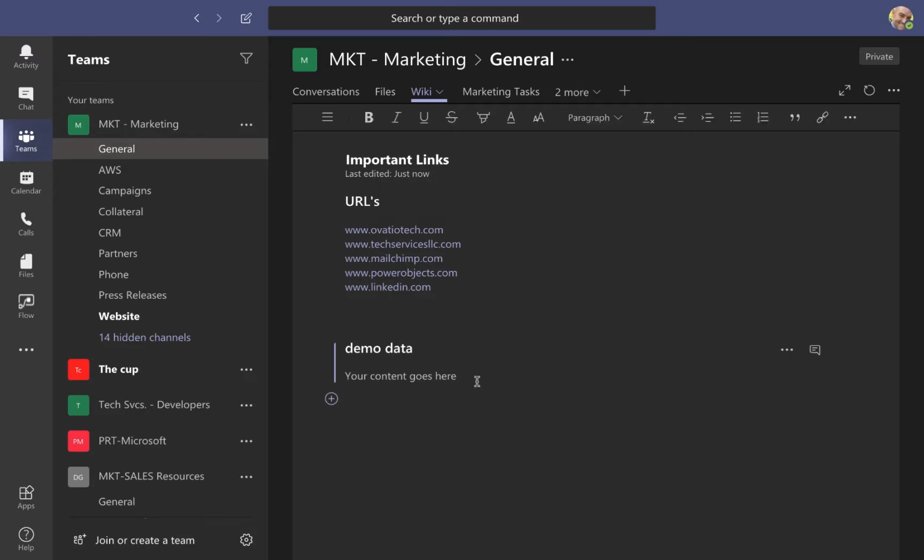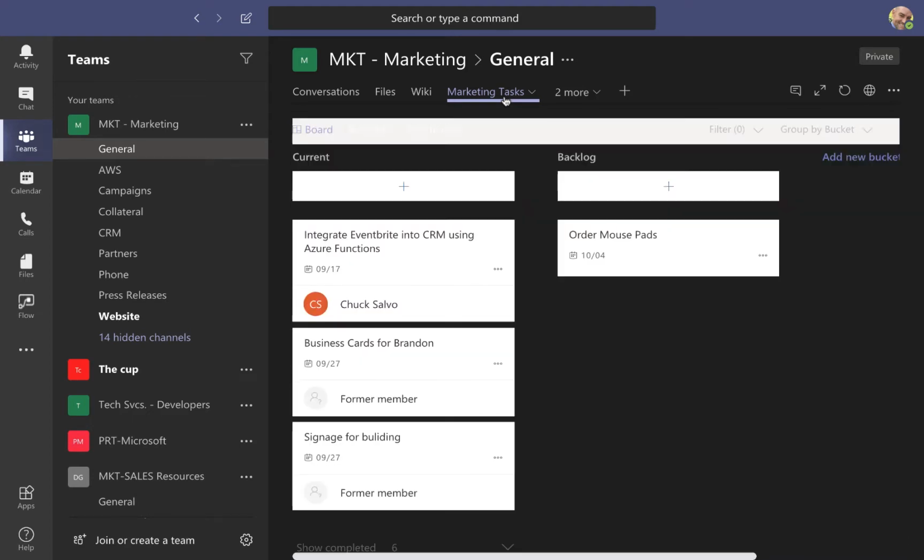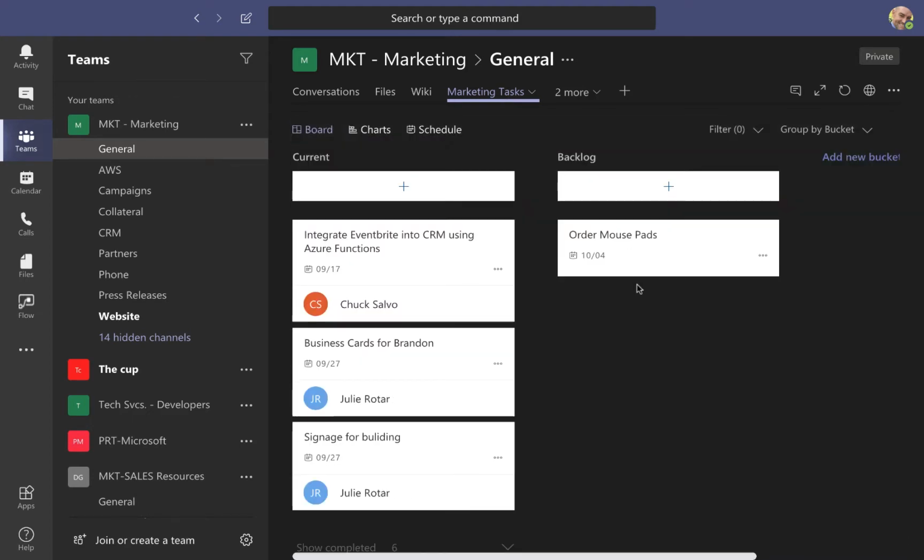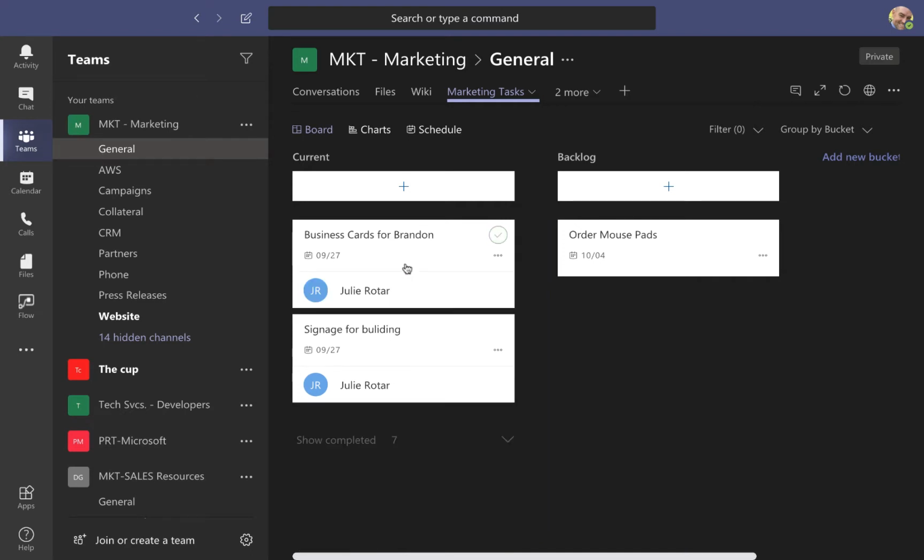Again, my entire team has access to this. They see this. They can do what they want with it. They can also collaborate. Further on, I've got marketing tasks. This is actually Planner. You saw the Planner application there. So the team can see what's going on. Over here, I've got this task that integrated Eventbrite into CRM using Azure Functions. I finished that today, so I can check it off, and it's done.